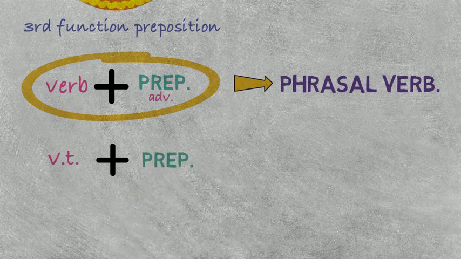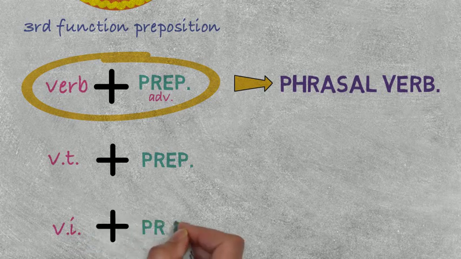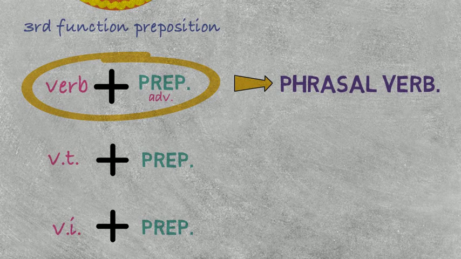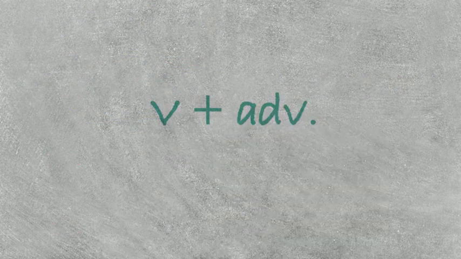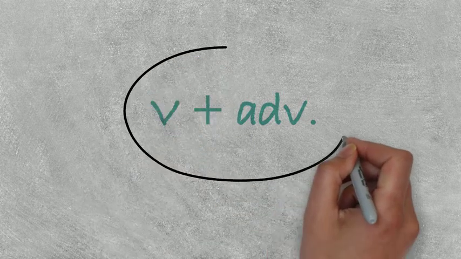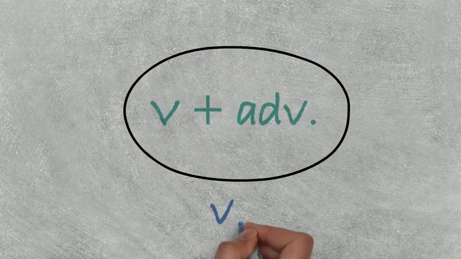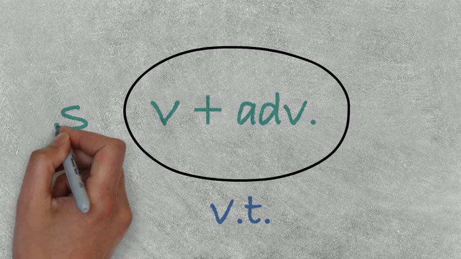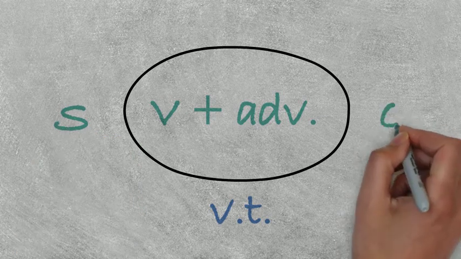And you are also going to hear about intransitive verbs 不及物动词 that can also go with a preposition. Are you ready for this? Let me talk about a verb plus adverb that becomes a transitive phrasal verb in a sentence that can be followed by an object.